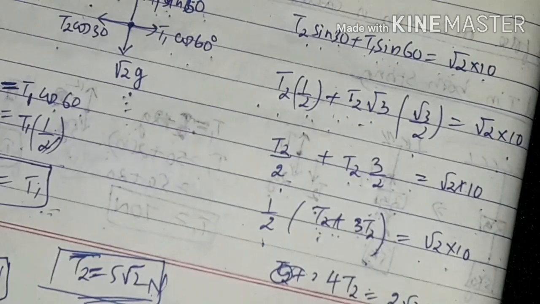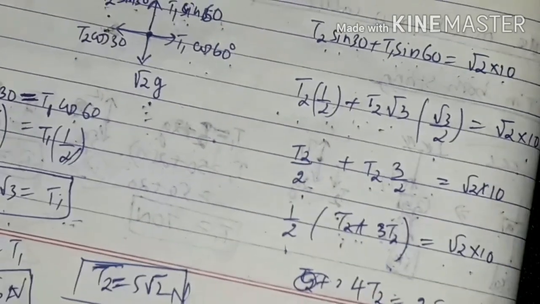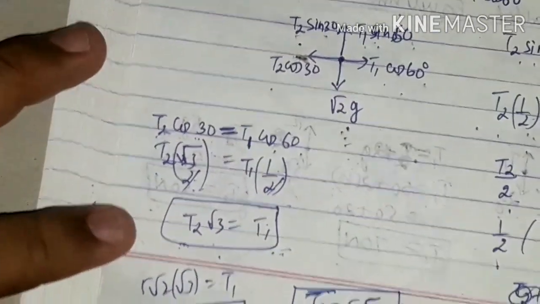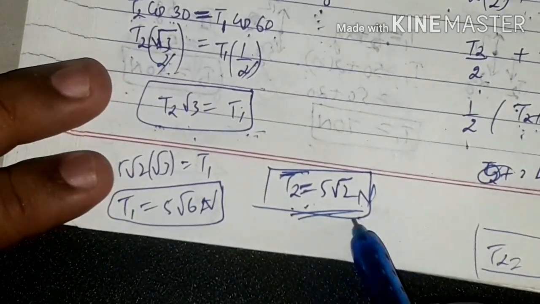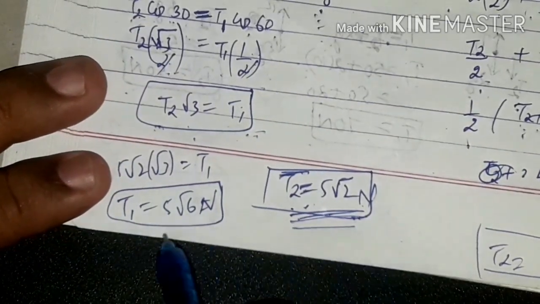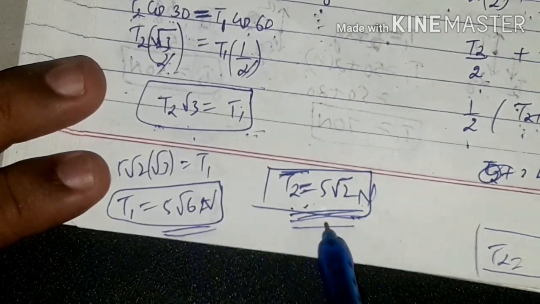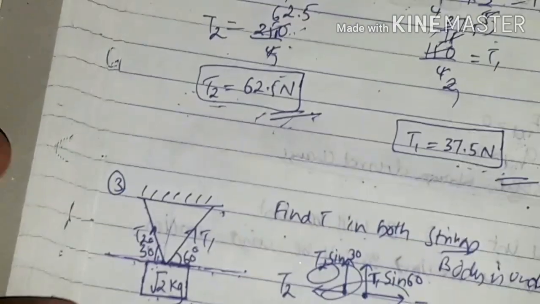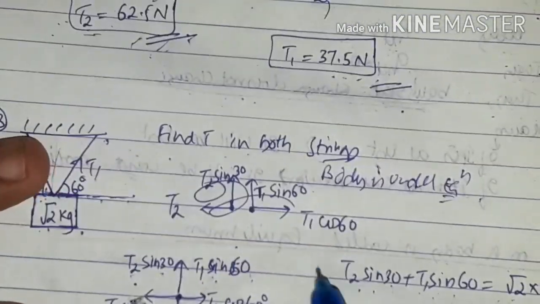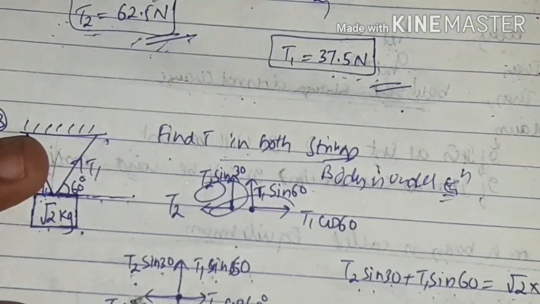So you do that calculation. I have done it here. T2 is equal to 5 root 2 Newton. So 5 root 2 Newton is your answer. T1 is equal to 5 root 6 Newton and T2 is equal to 5 root 2 Newton. So hence we found the tension in both the strings, that is T1 and T2.